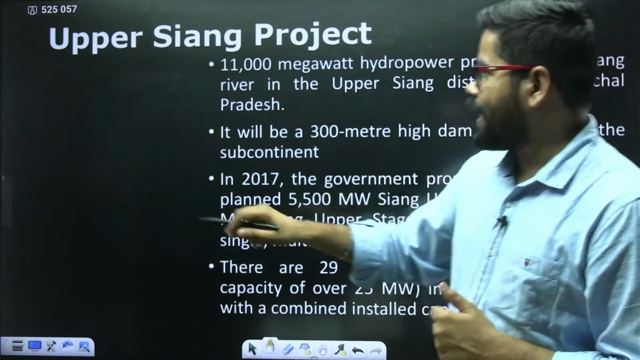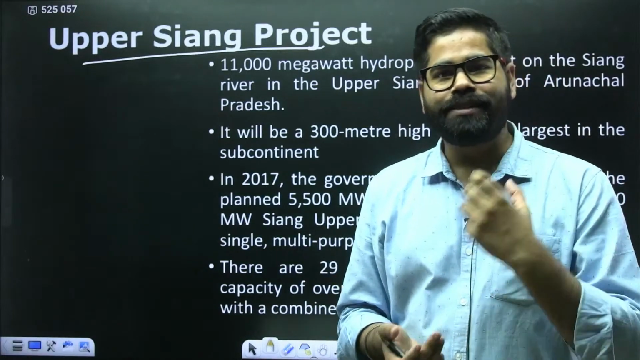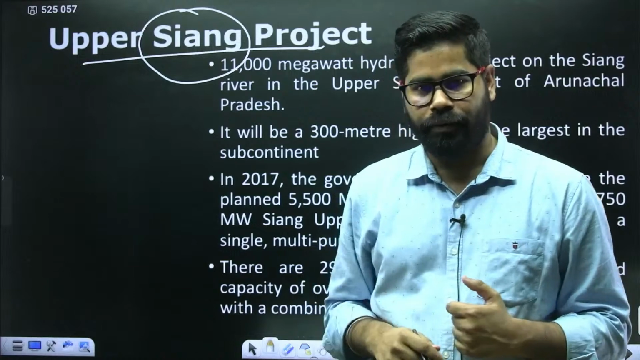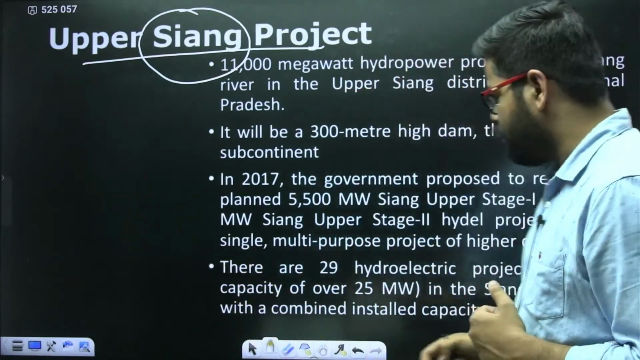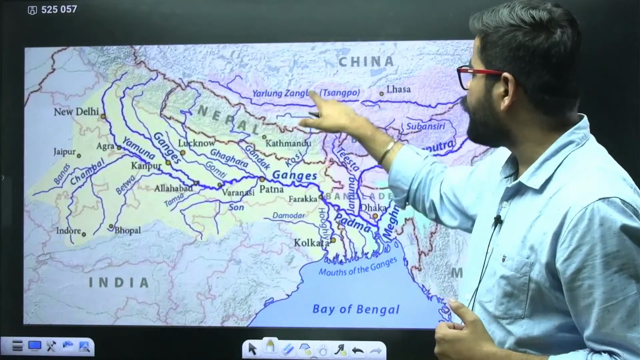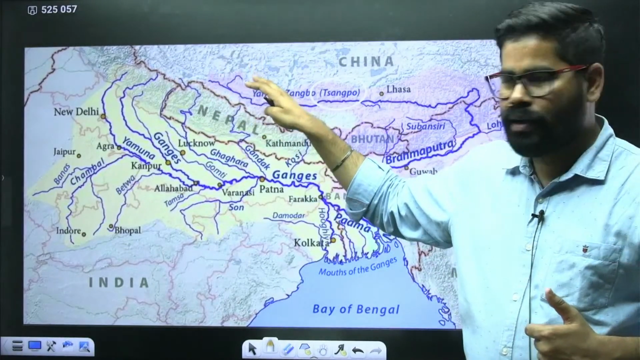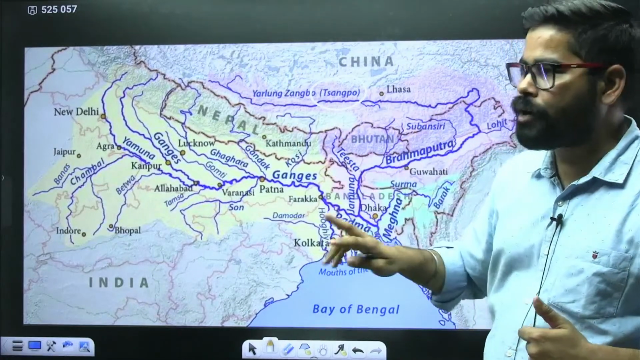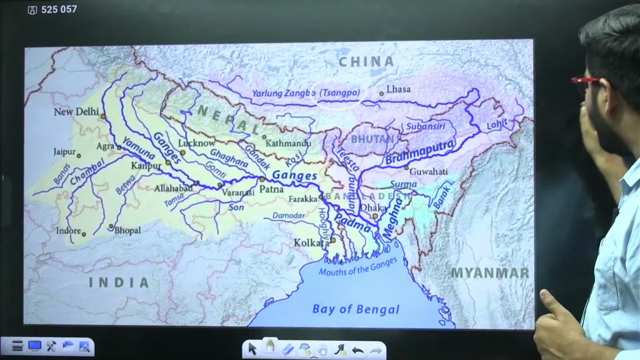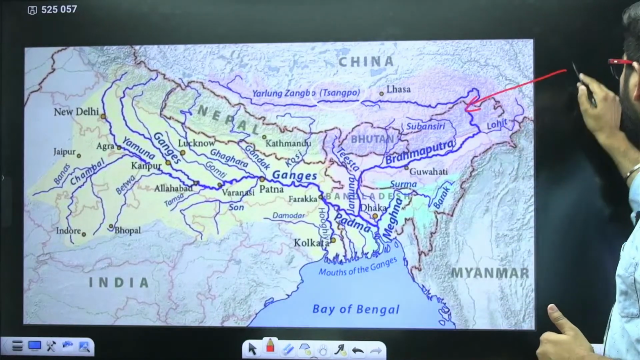Now coming to the second topic, we have the Upper Siang project. So what is this Upper Siang? First of all, Siang is basically the Brahmaputra river. This river is called Shangpo when it is in Tibet, or Yarlung Jangbo. It enters India at this location, and this location is called Namcha Barba.